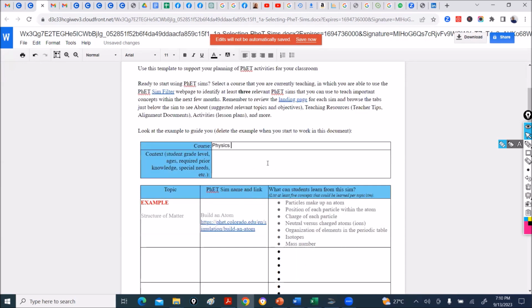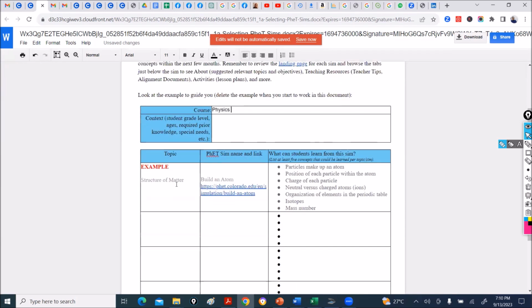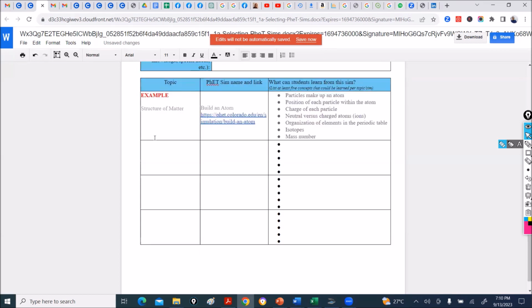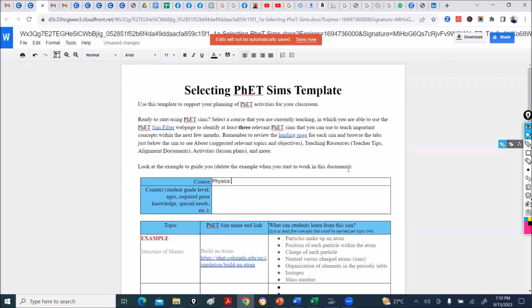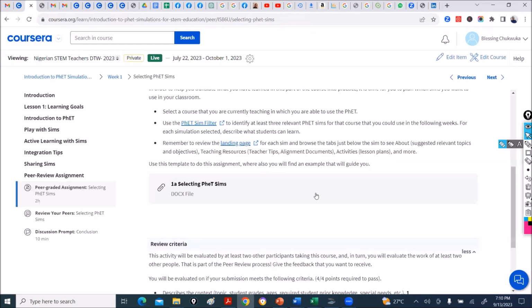When you are done putting all your details, the topic, the name of the simulation, they've done an example here for you. So you clear this example and add your own 3 topics, the sims you can use, and the goals, what students can learn from the simulation. So that's the first assignment. You download, you edit, then you go back to submit it.